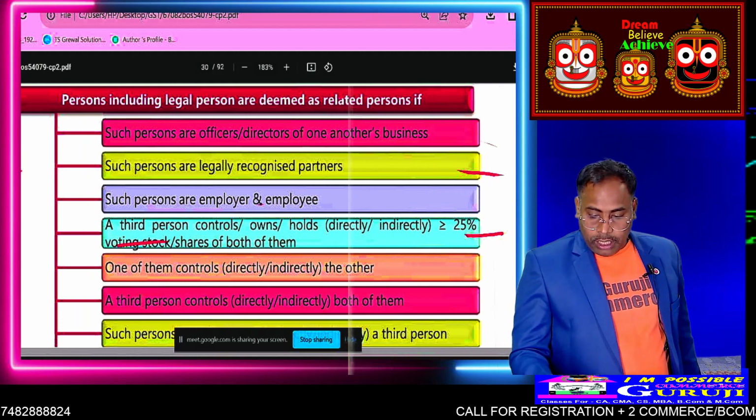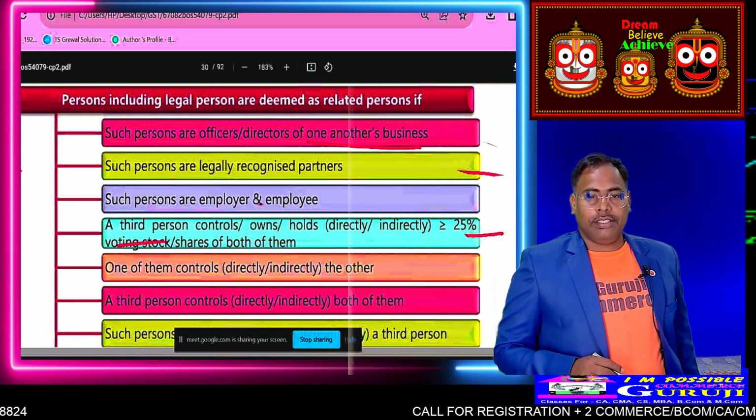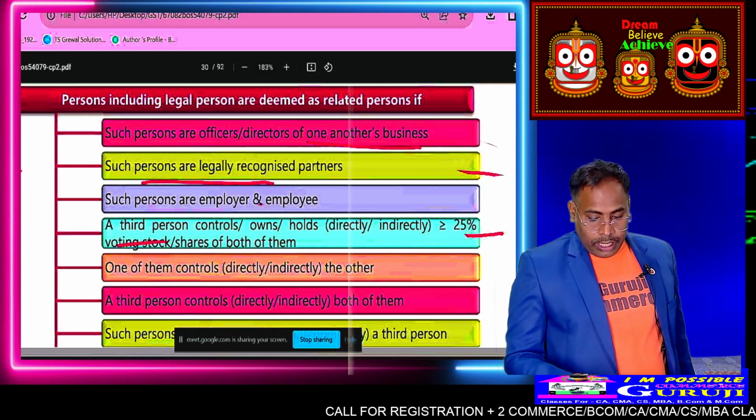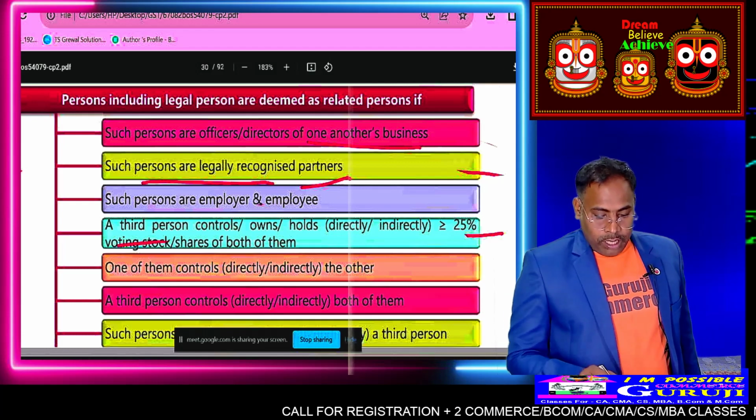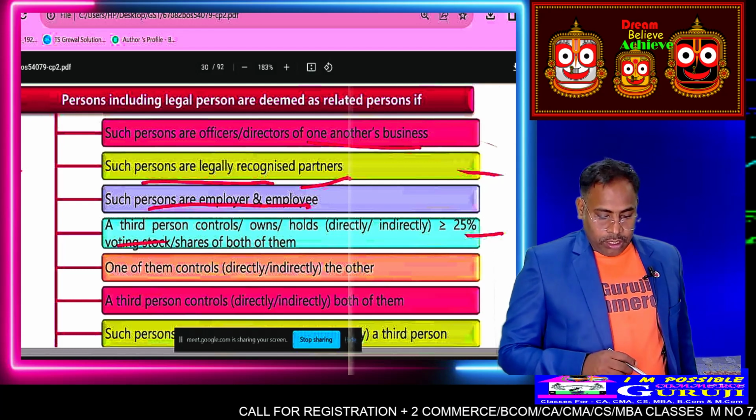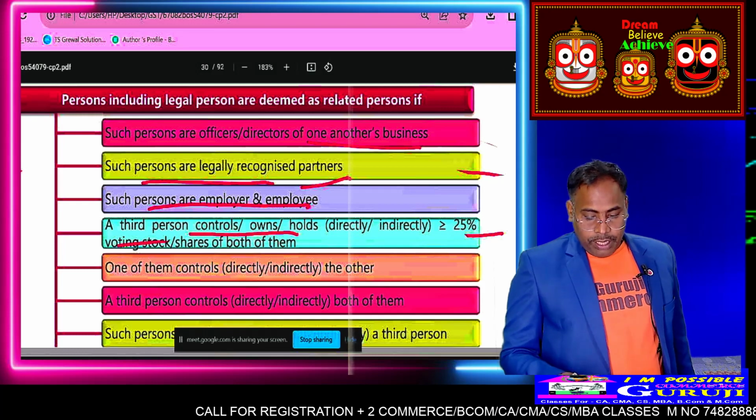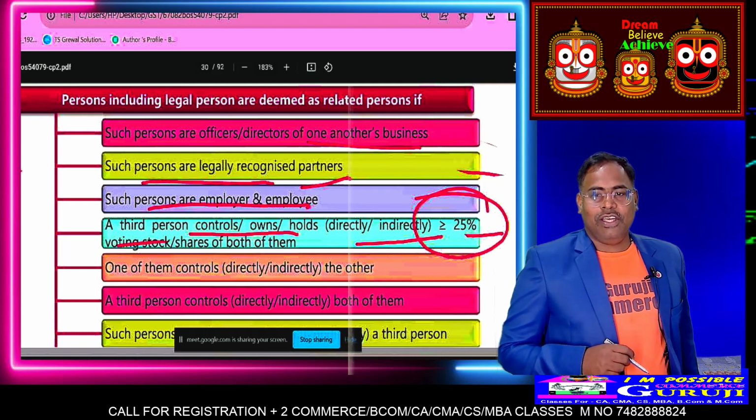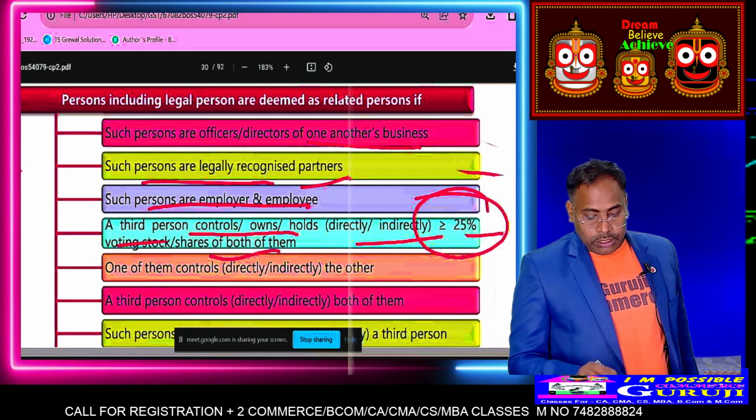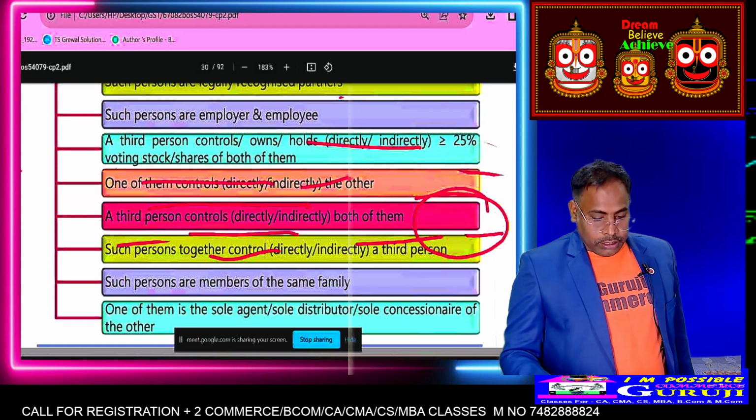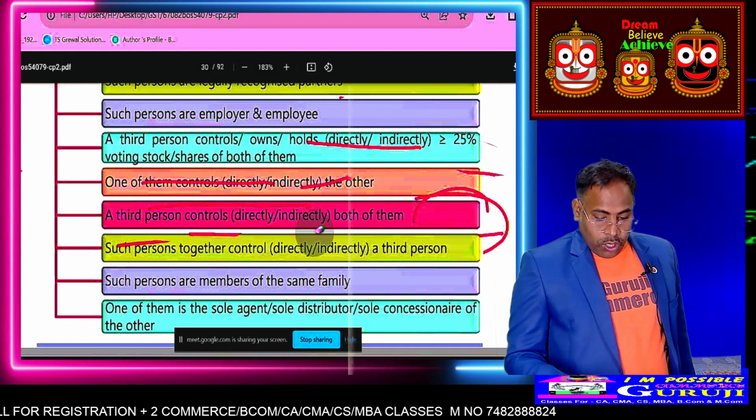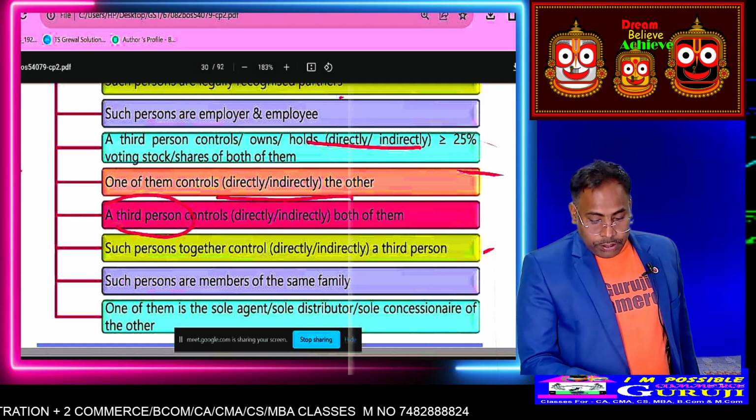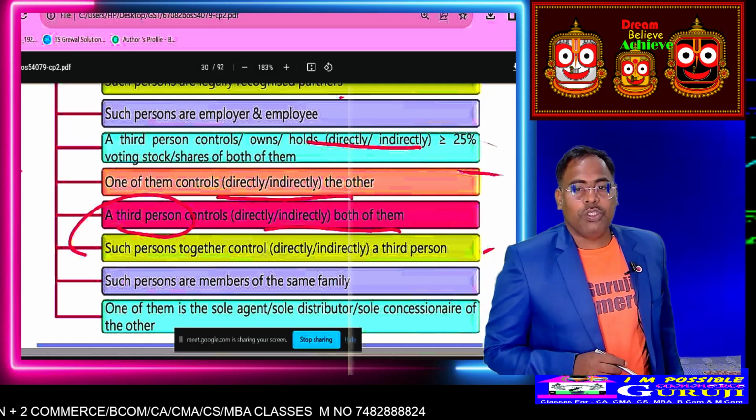such persons as an officer or director of one another's business, or such persons who are legally recognized partners, or such persons as employer and employee, or a third person who controls the business or holds, directly or indirectly, 25% or more of the voting rights or shares of both. Next, one of them controls the other directly or indirectly, or a third person controls both of them directly or indirectly.